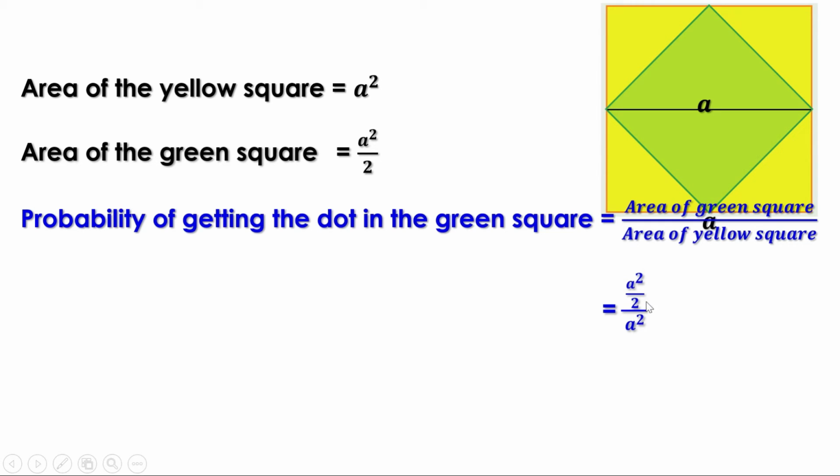Here the first fraction is A square by 2 and the reciprocal of the second is 1 by A square. So this can be written as A square by 2 into 1 by A square. A square and A square get cancelled and we get 1 by 2. That is, the probability of getting the dot in the green square is 1 by 2.